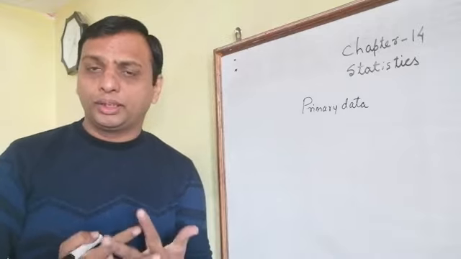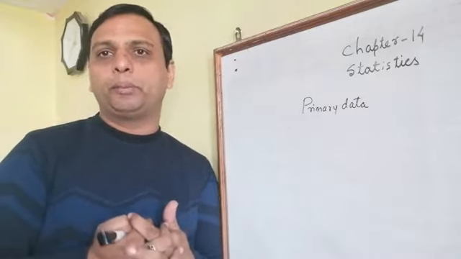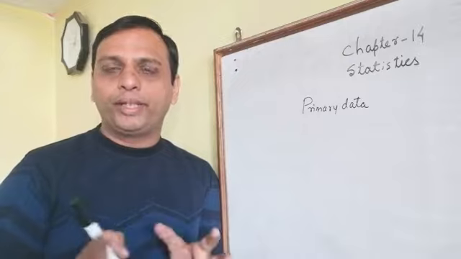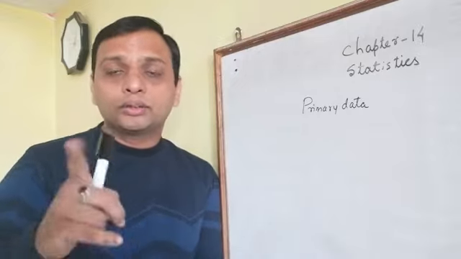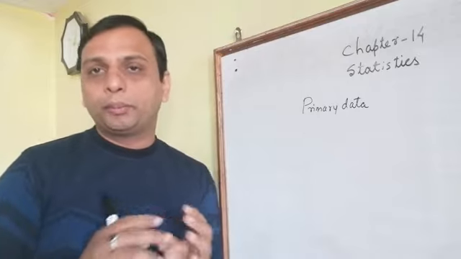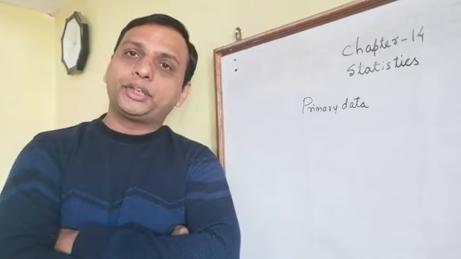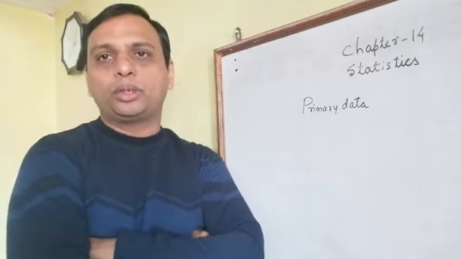There can be many things. If you collect the number of friends having a birthday in the month of December, since December is going on, and you find how many of your friends have a birthday in December, that data was collected by you. It will also come under primary data. The data which was collected from another external source is called secondary data.